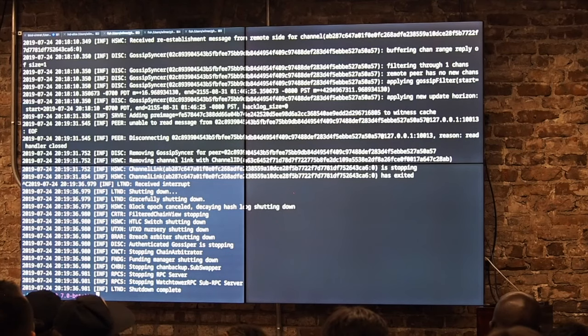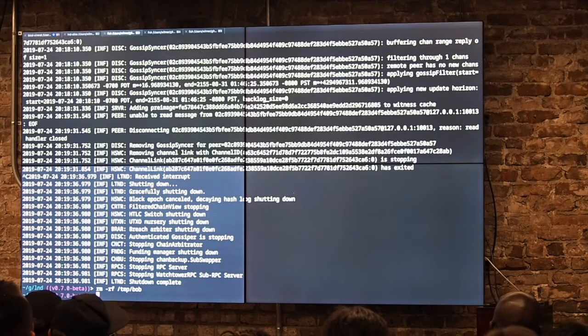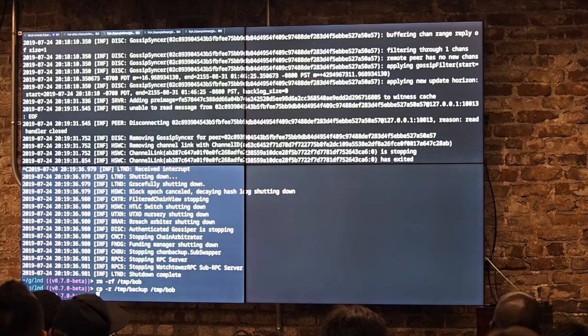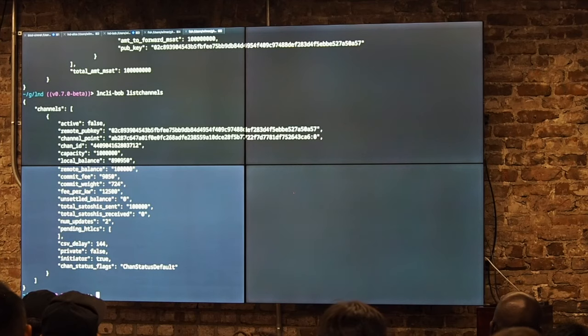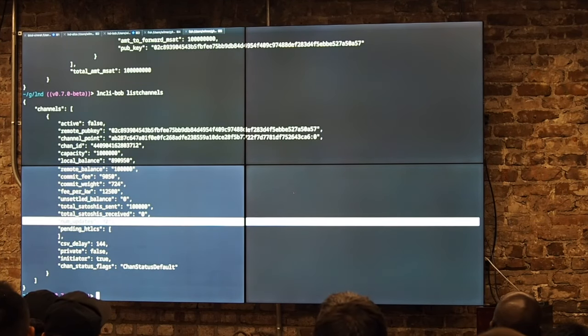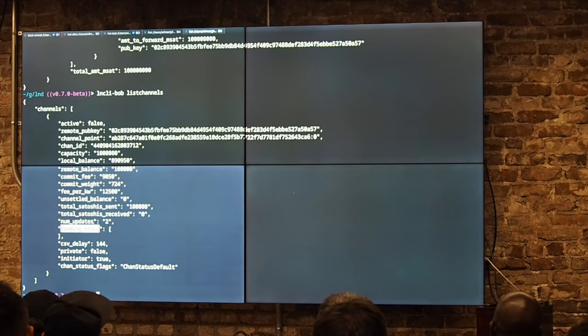So, let's just nuke, and that should be my role. And so now, if we confirm, Bob's state should be behind, right? We previously had 6 updates, and this one has 2, right? And so Bob actually has an incentive to go back to that state because he had more money at this point in time.